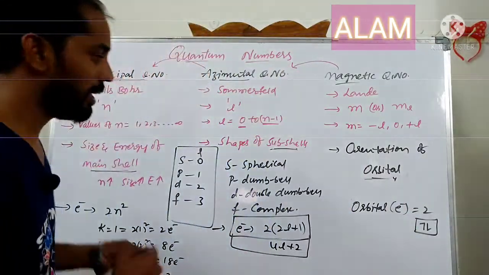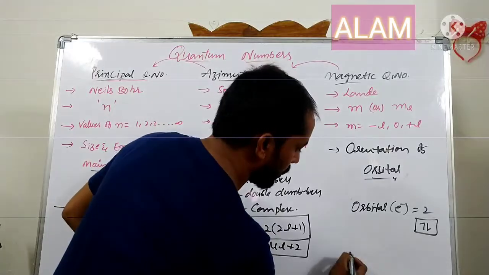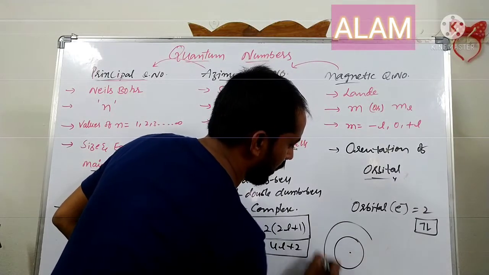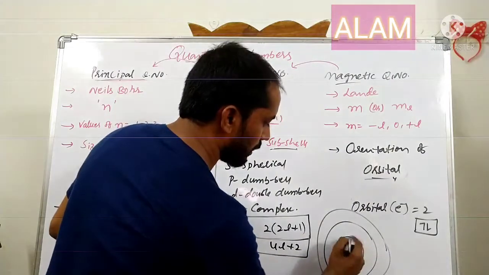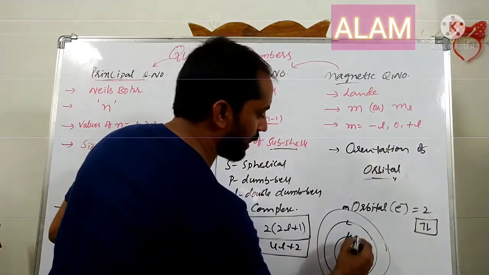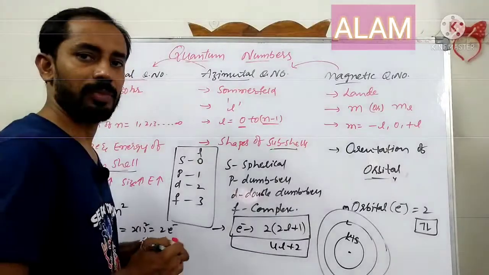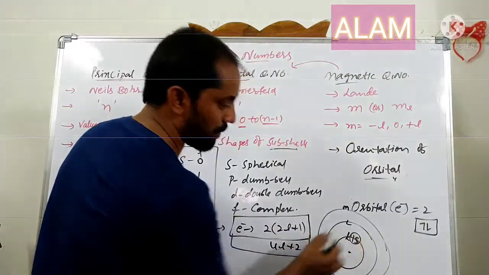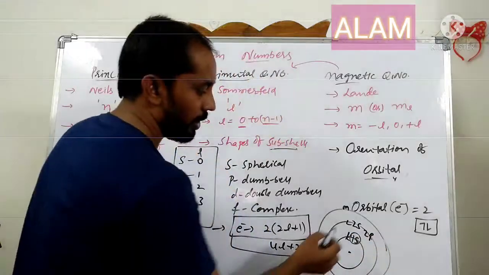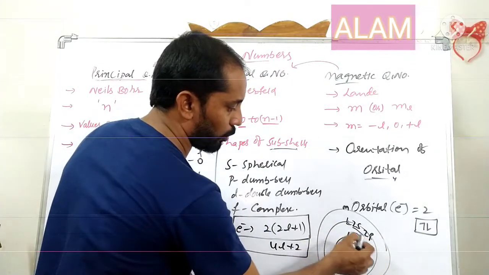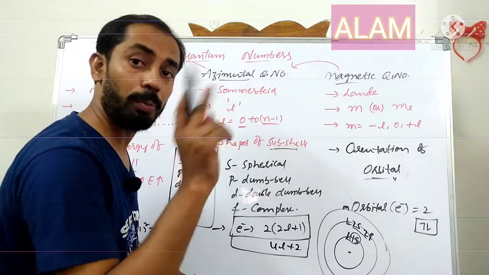Don't confuse here. Suppose we take the K shell, L shell, M shell around the nucleus. The K shell has only one subshell, 1s. The L shell has 2s and 2p, that is, the L shell contains two subshells: the 2s subshell and the 2p subshell.